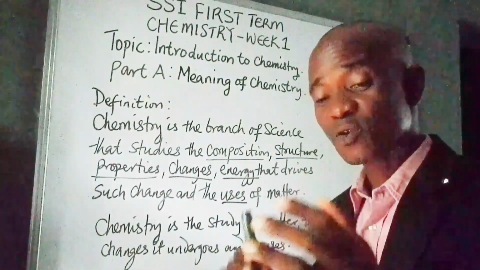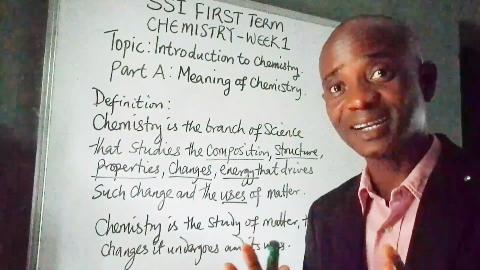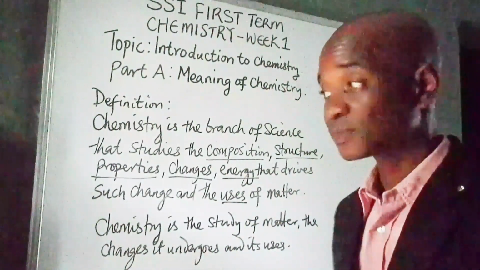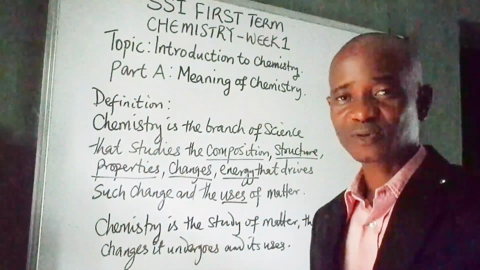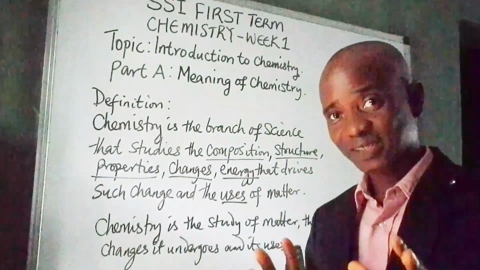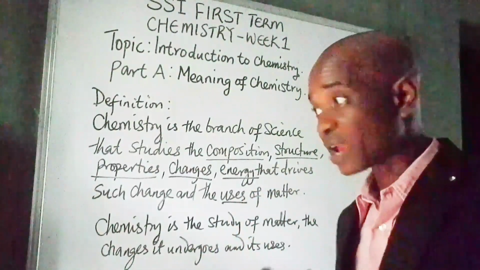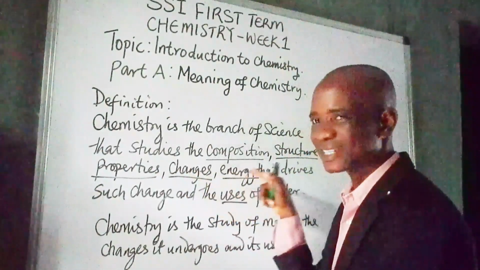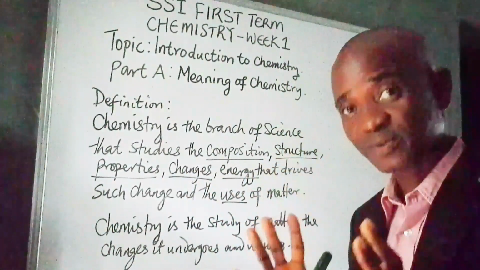And I promise you, once you know these 6 things about matter very well, then you have built a very strong background of chemistry as an SS1 student. If I ask you to cram the definition now, you may pass your test today and forget it tomorrow. So that is why we must understand what these individual words mean. Very important.